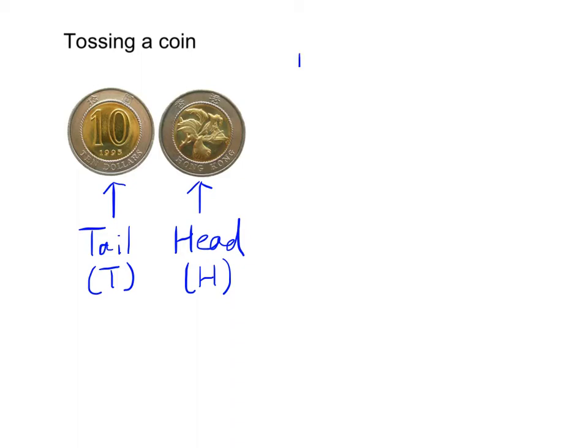And since by tossing a coin, either a head or tail will come up, there will be a total of two possible outcomes. And the probability of getting a head will be 1 out of 2. Therefore, this will be 1/2.